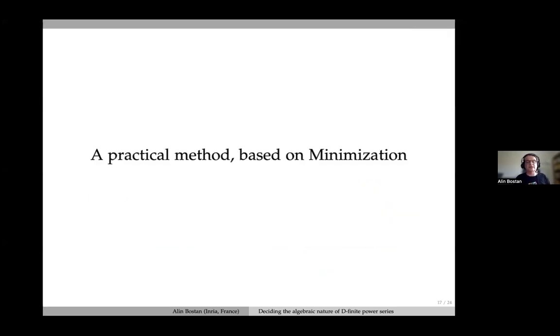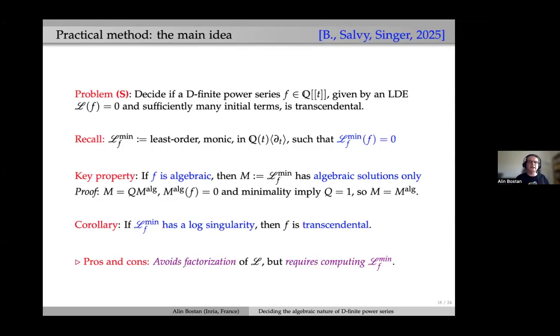And now let me, in the last minutes, tell you about a practical method that is based on what I called minimization. And that's maybe the most important, and with the next one, the most important slide. So the main idea is the following one. Recall that LF-min denoted the least order monic differential operator that annihilates F. Then the key property that we prove is the following. If F is algebraic, then this LF-min has only algebraic solutions.